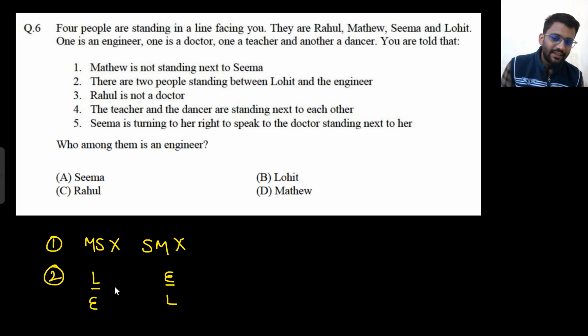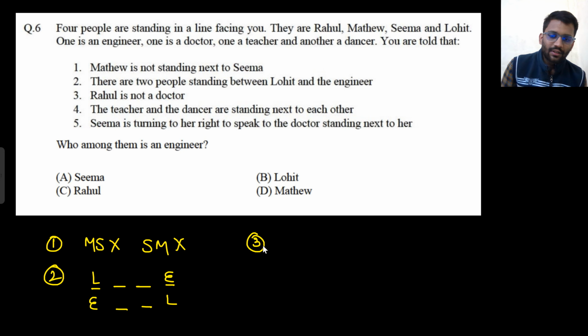Between Lohit and engineer there are 2 people. So it cannot be that here there is Lohit, here there is engineer, and there can be 2 people. There can't be 2 people. So between Lohit and engineer there are 2 people. So this would be the case, that Lohit engineer is there, engineer Lohit is there, from right or from left. We can't really comment from right or left, but on one of the sides Lohit will be standing and on the other side engineer will be standing.